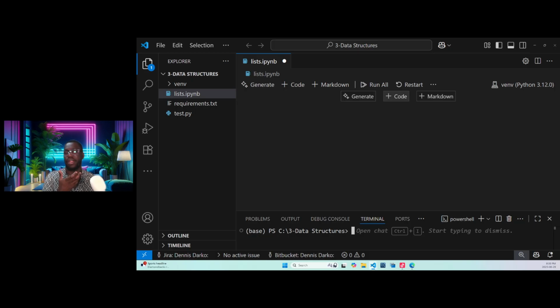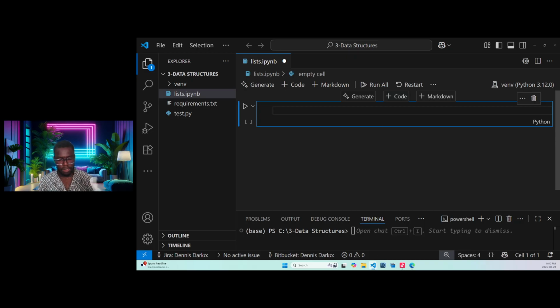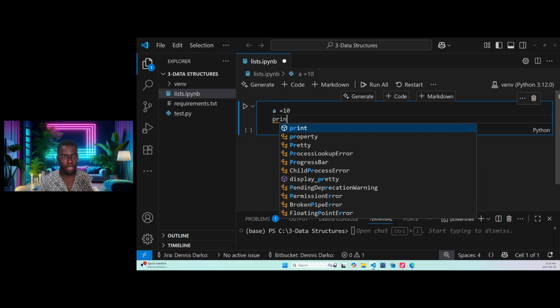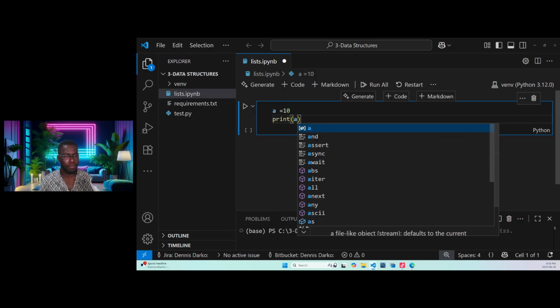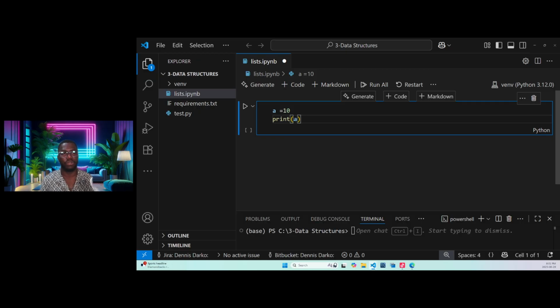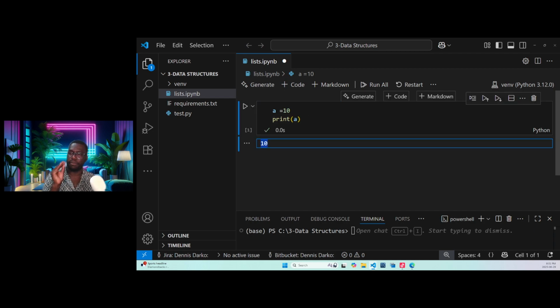Now, for us to be able to know that our virtual environment is working, let's test it and see before we start the session. So I'll come here and I'll say A is assigned to 10. Okay, so I'll say print A. All right, if it's able to display the result, which we should get 10, right, then it means everything is working properly for us. So now, guys, we can begin to learn today's session, which is data structures in terms of lists.